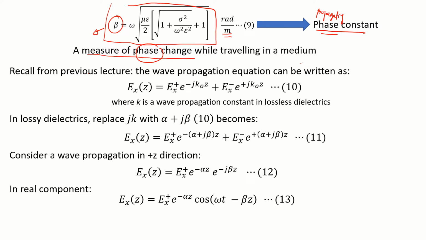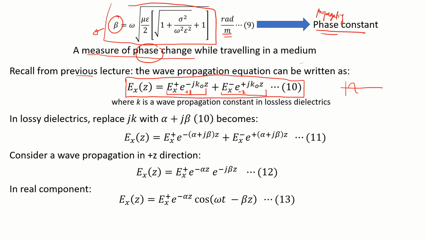So now let's recall from our previous lecture the wave propagation equation. I think I have shown you this equation in our previous lecture. The wave propagation can be written as such, where this refers to the positive z direction and this refers to the negative z direction. What is the meaning of positive z direction and negative z direction? Of course, the direction is different. Negative z direction refers to the reflected wave.